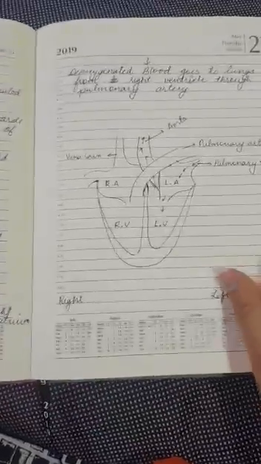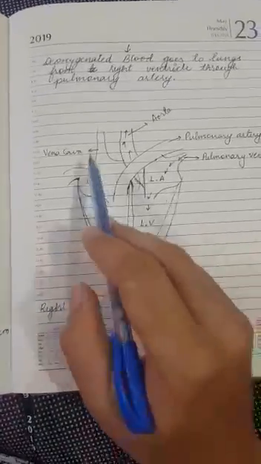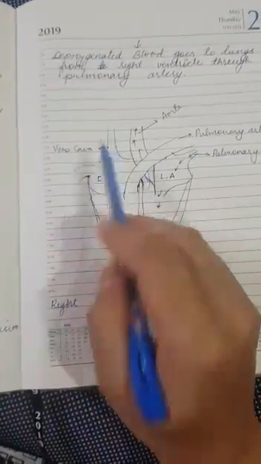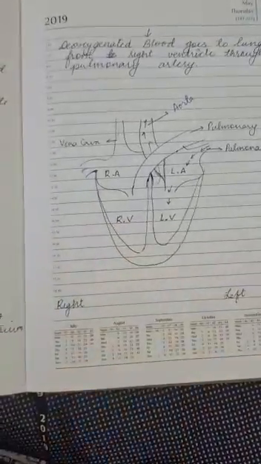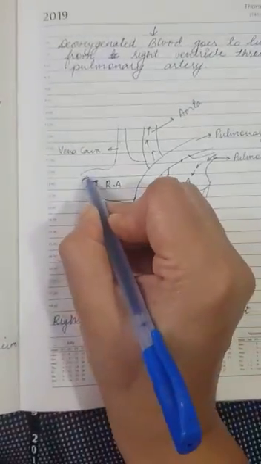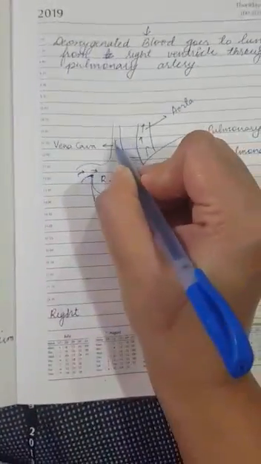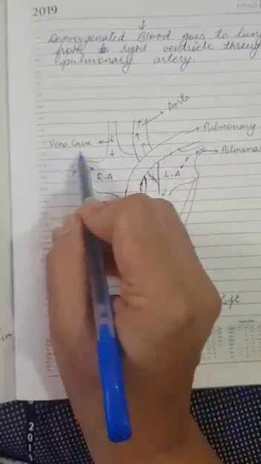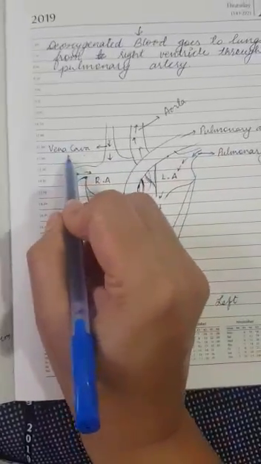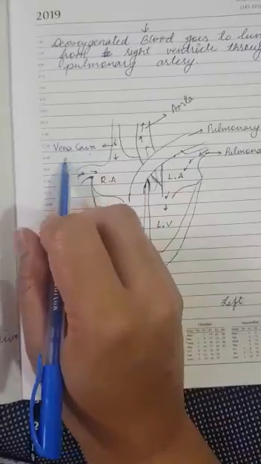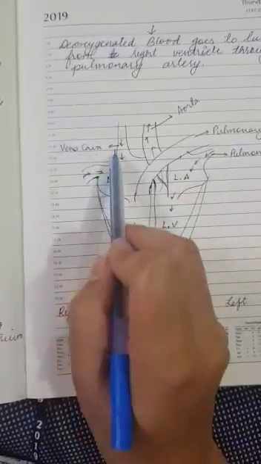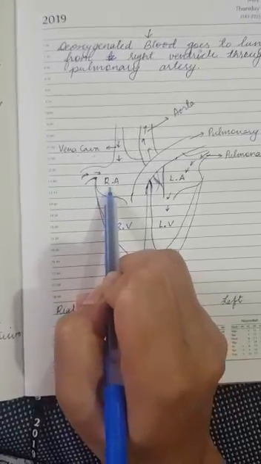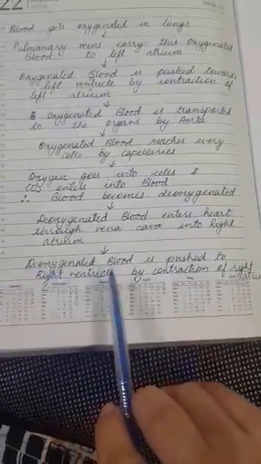If you see in the diagram, this is one branch of vena cava and this is the other branch of vena cava. So the deoxygenated blood will enter the right atrium through vena cava. Now this vena cava has collected deoxygenated blood from all the organs of the body. So here deoxygenated blood will come into the right atrium.